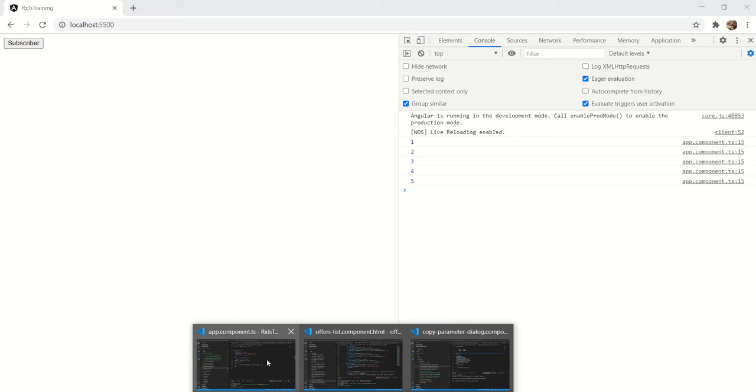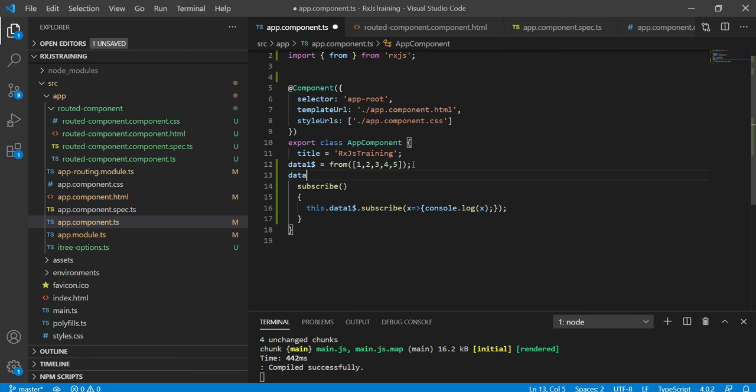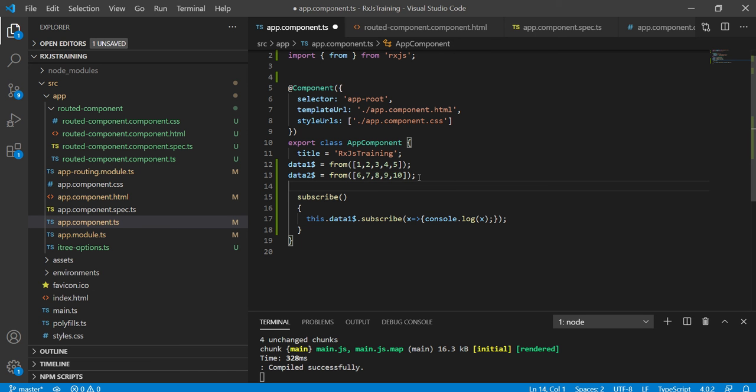Let me create one more observable by using from. Let me generate 6, 7, 8, 9 and 10 values. Here we can concatenate. That means we can combine these observables by using the concat operator. Let me use that. So I'm creating a new observable by combining data 1 and data 2.